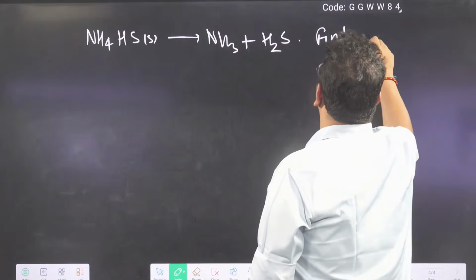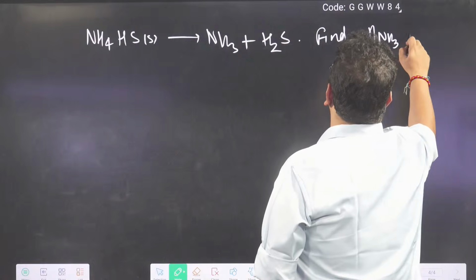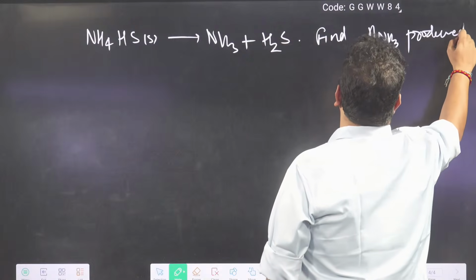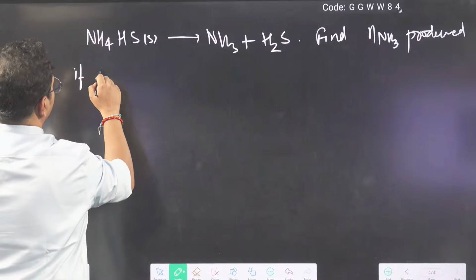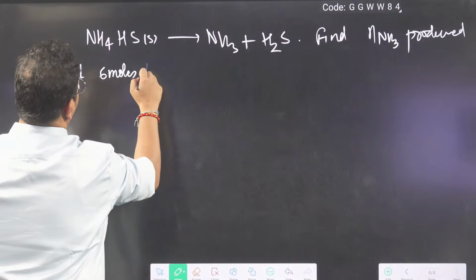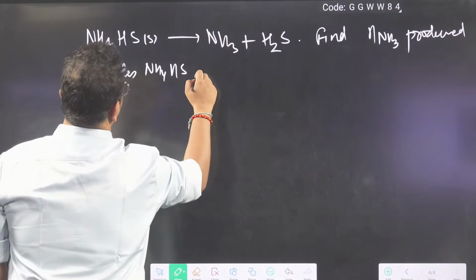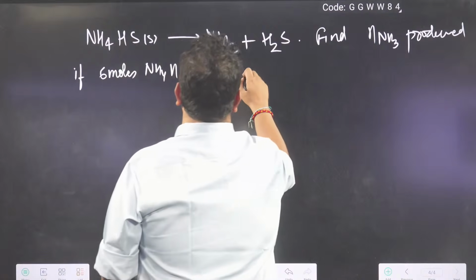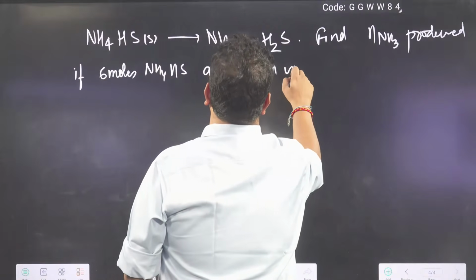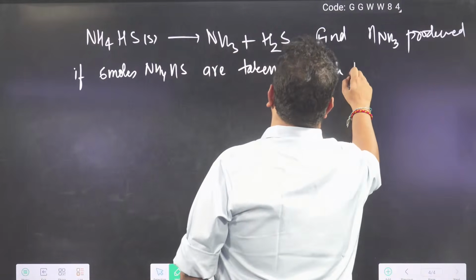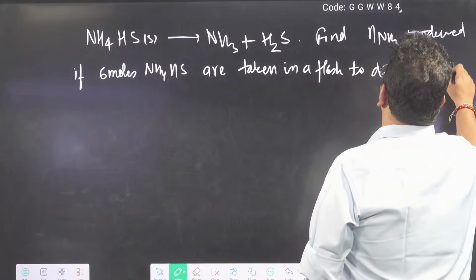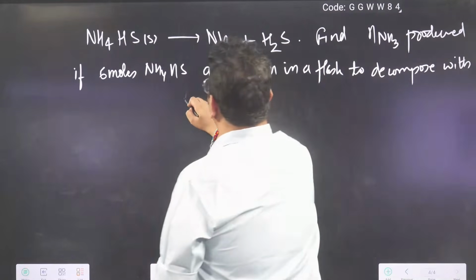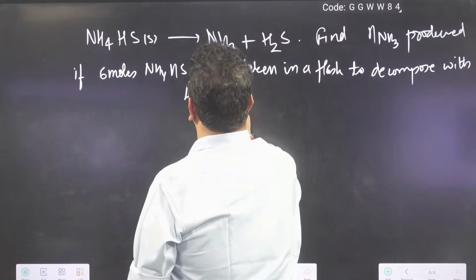Find moles of ammonia produced if 6 moles NH4HS are taken in a flask to decompose with 40% efficiency.